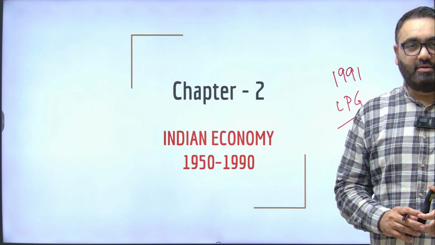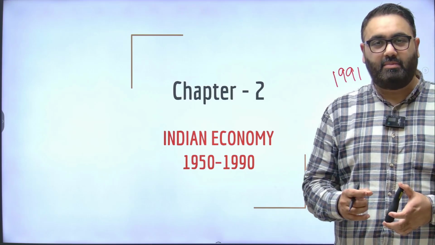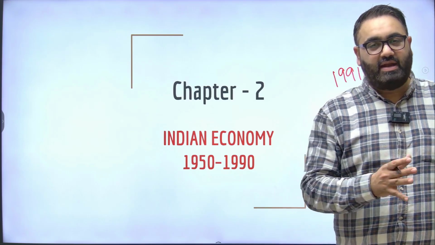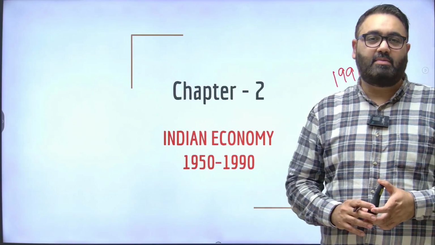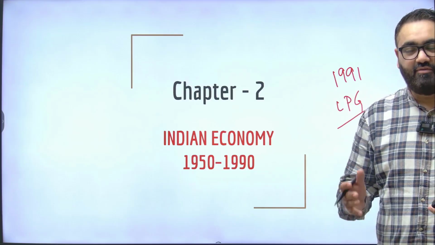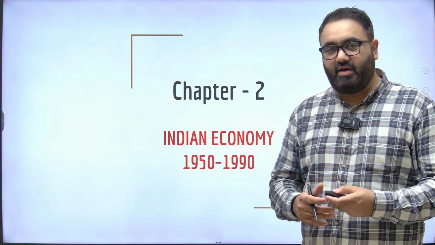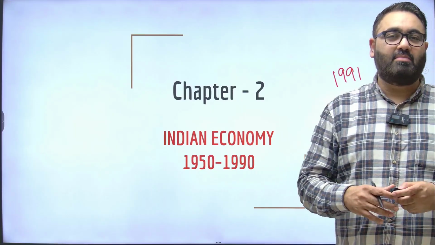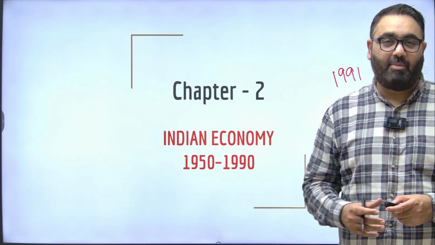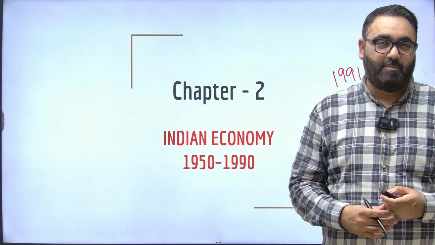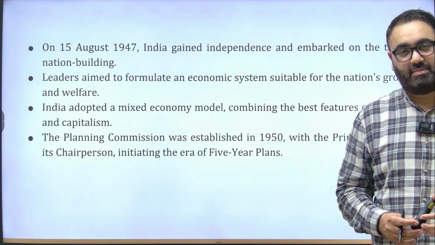That is why, rather than reading about continuous history of independent India, it is always advisable to read about India's history pre 1991 and then post 1991. And this is why this particular chapter talks about India's journey from 1950 to 1990. It talks about how India, soon after independence, planned to become an industrial and an agricultural powerhouse. How have we fared on that promise? What are the strategies that we deployed? Where is it that we stand today? All these things would be covered in this particular chapter.